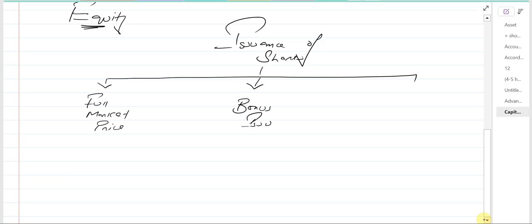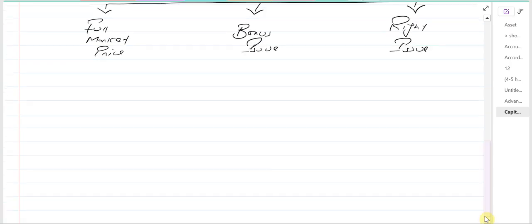These are very important things within this chapter. And then we have the right issue. So these three things. Issuance of shares at full market price means simply whatever the price is in the market, the company is going to issue the shares at that price. When the company issues the shares, they raise the finance and the cash comes to the company.